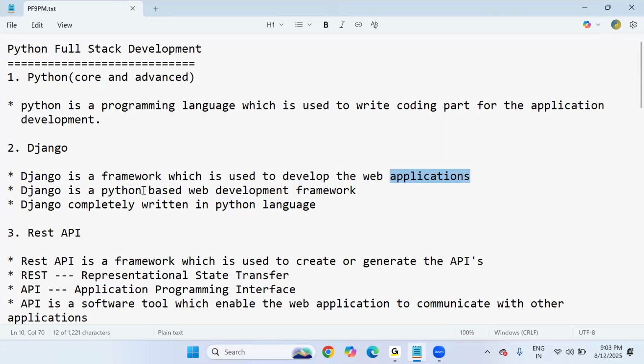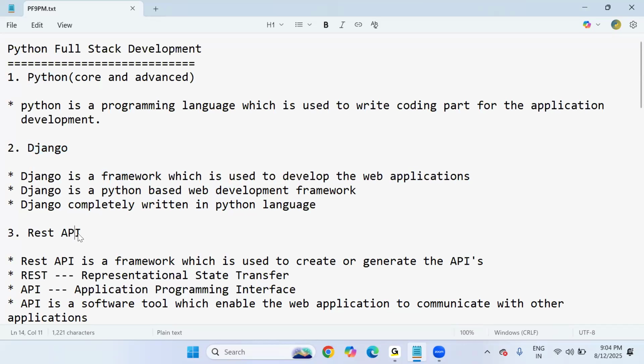Django is a Python based web development framework because it's completely written in Python language. So if you want to start learning Django, you should compulsorily have the idea about Python. Without prior knowledge of Python, you cannot go to Django. So the prerequisite subject for Django is Python only.